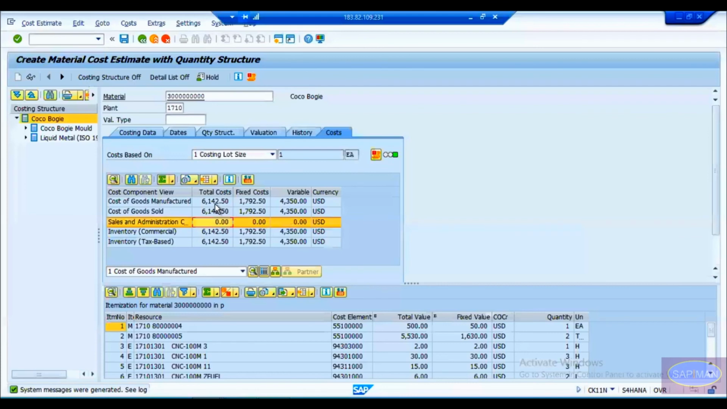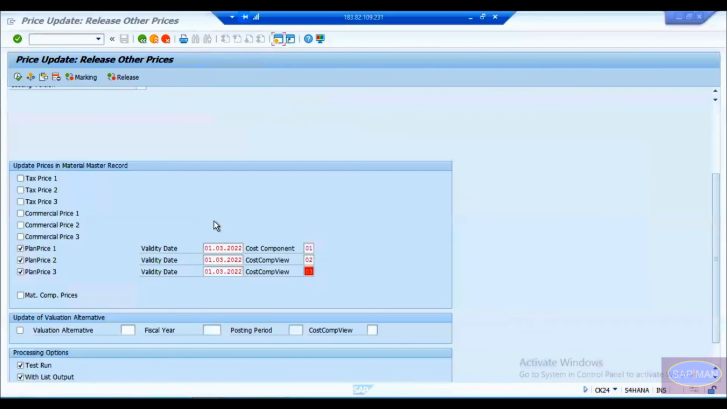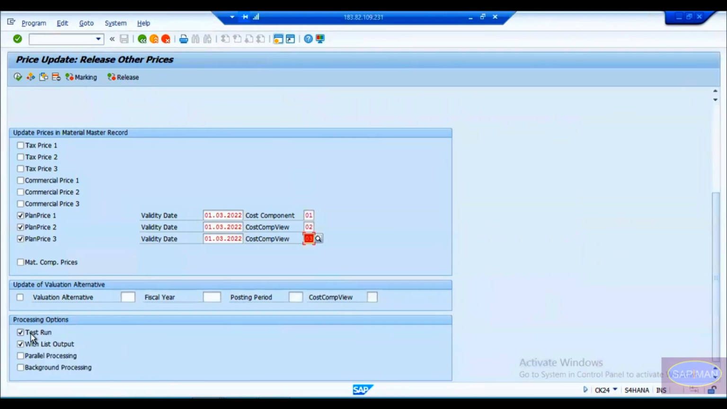In my case, 2 value will be updated with this value, and there will be 1 0. Sales and administrative cost will be 0. Okay, so we will see that. Now check all of them, and in case you want, you can give a test run here. Test run means to check whether there is error or not, on a simulation mode basically. Let me go with the test run first, and then we will run it in the actual mode.